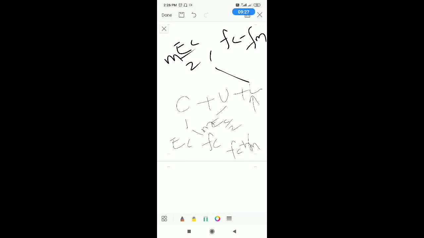Okay, these are your three components. This is about AM.